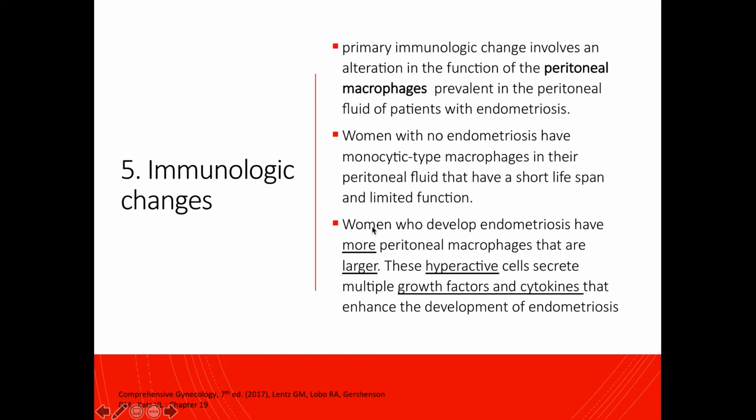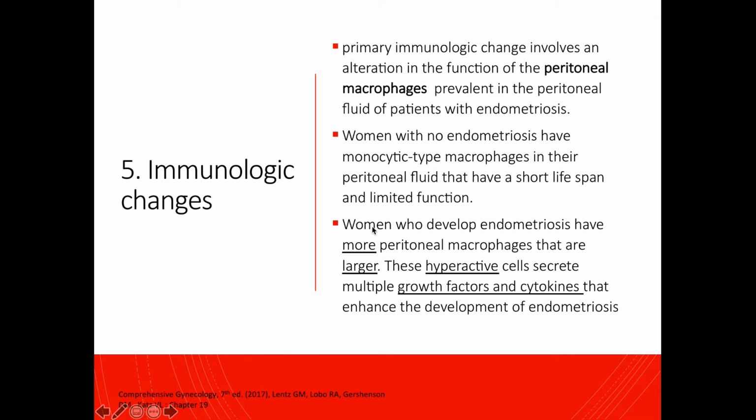So most likely, the primary immunologic change involves an alteration in the function of the peritoneal macrophages that are so prevalent in the peritoneal fluid of patients with endometriosis. It has been hypothesized that women who do not develop endometriosis have monocytic type macrophages in their peritoneal fluid that have short lifespan and limited function.